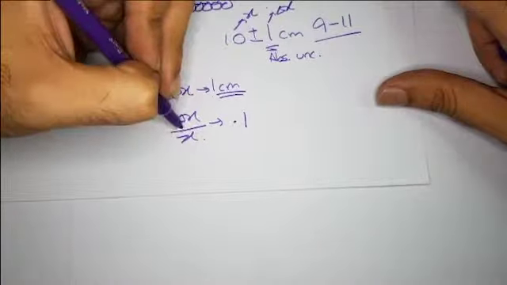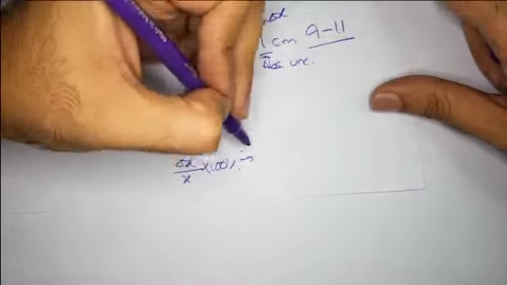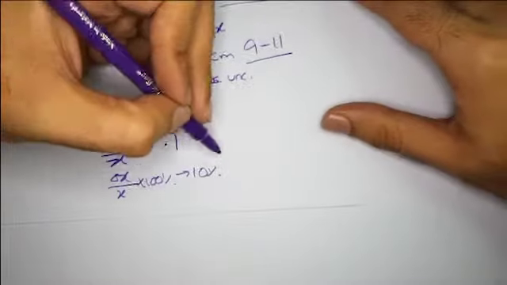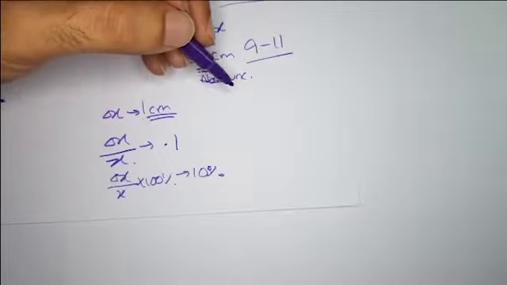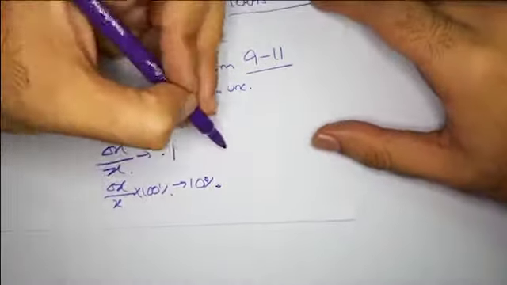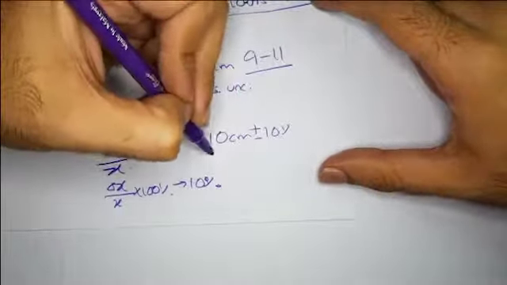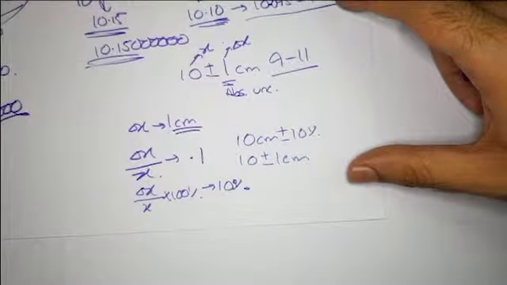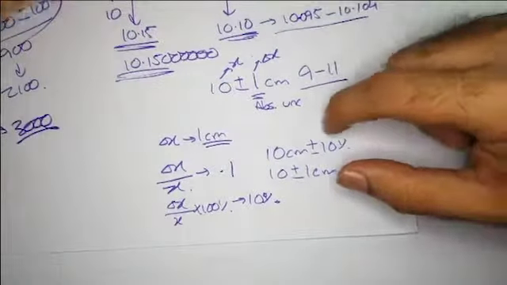The next thing that I can do is take the fractional uncertainty and multiply it by 100%. So 0.1 times 100% is 10%. If I write 10%, that does make sense. It makes sense in the way that I can write 10 centimeters plus minus 10%, or I can write 10 plus minus 1 centimeters. I can't write 10 plus minus 0.1. That makes no sense. Right, this is basically the representation of uncertainty. This is how we show it.